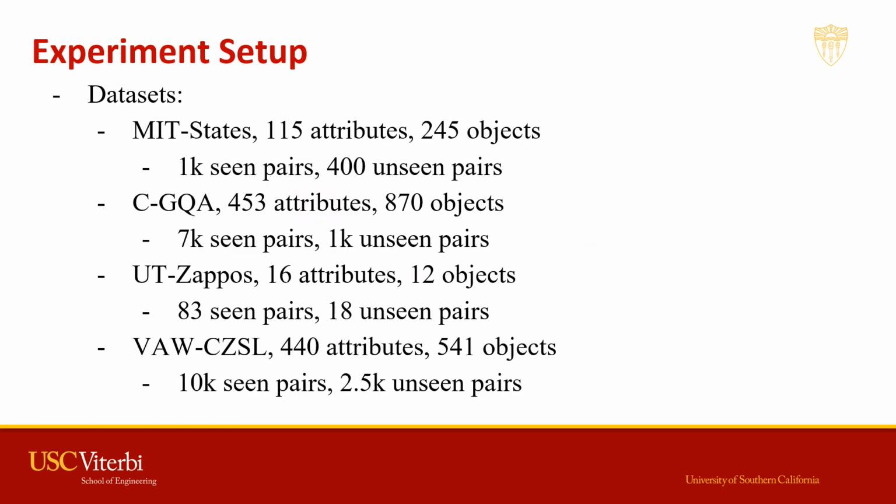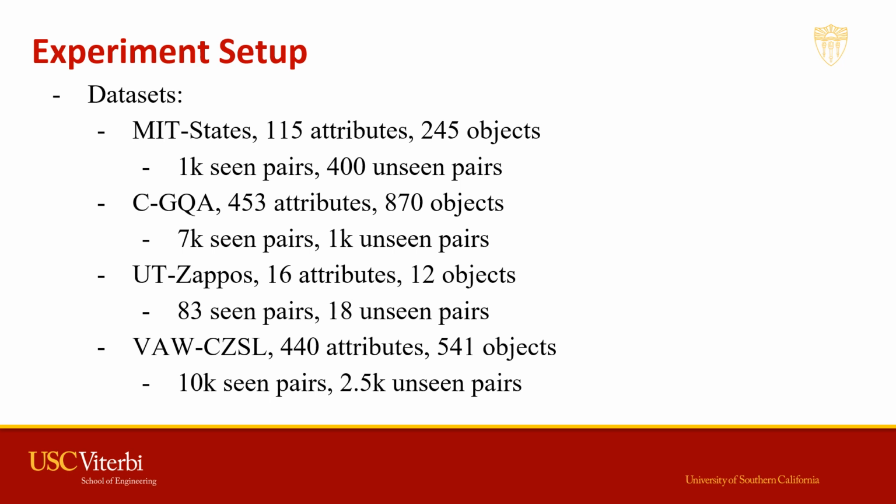Here's the experiment setup. We evaluate our model on 4 datasets. The first one is MIT-States, which has 115 attributes and 245 objects. As pairs, it has 1,000 seen pairs for training and 400 unseen pairs for testing. Another dataset is C-GQA, which has 453 attributes and 870 objects, a much bigger set than MIT-States. Here it has 7,000 pairs for training and 1,000 pairs for testing.